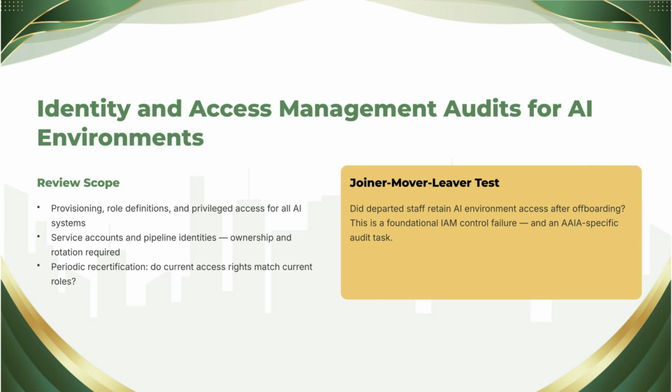Non-human identities. Promised last lesson, now the centerpiece. Pipeline service accounts, API keys, tool credentials held by agents. Remember, we've built AI systems that themselves hold credentials and take actions. Each needs an owner, a scope, rotation, and monitoring. And the audit reality is that many were created in a sprint and documented nowhere. The orphan account with God rights is this decade's default finding.